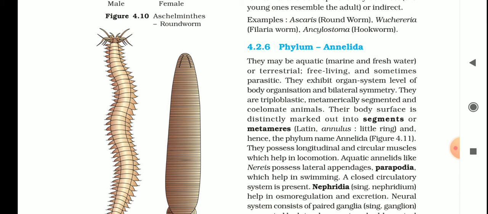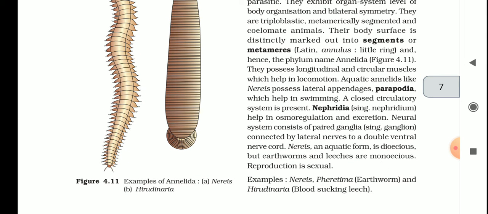They possess longitudinal and circular muscles which help in locomotion. Nereis is the aquatic annelid, and the second example is leech.